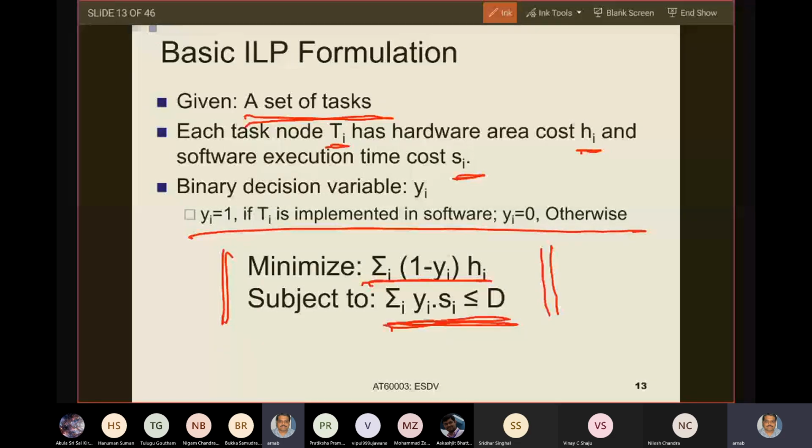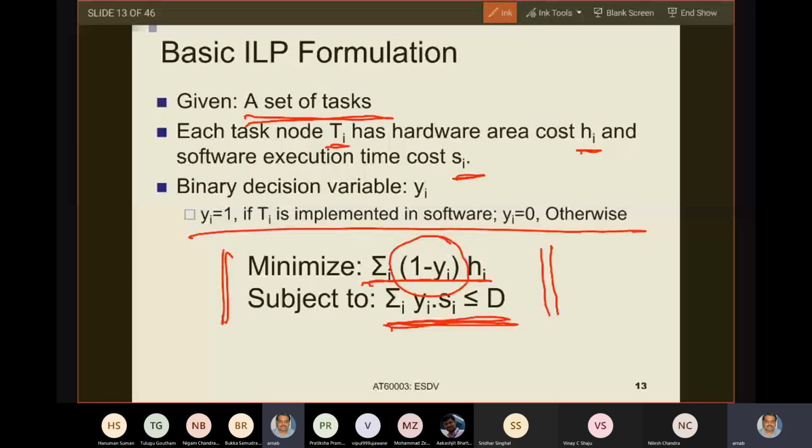So yi tells you which tasks are implemented in software. For all those tasks which are implemented in software, yi is 1. And so yi.Si gives me the software execution cost of tasks which are implemented in software, and summation yiSi gives me the total software execution cost of tasks that are implemented in software. Now, for the tasks which are not implemented in software, yi equals 0, and therefore 1 minus yi equals 1.